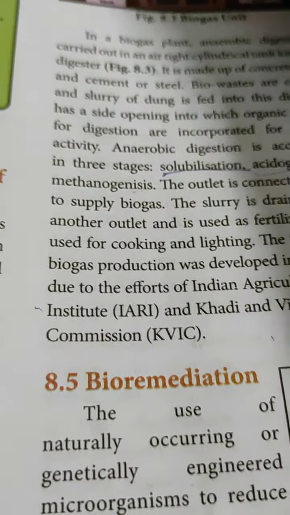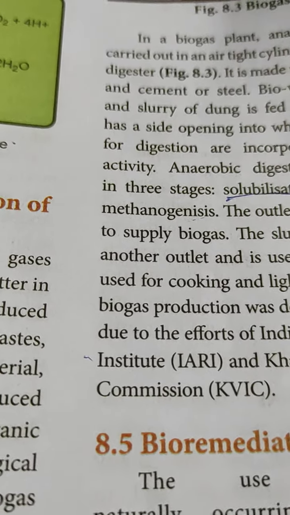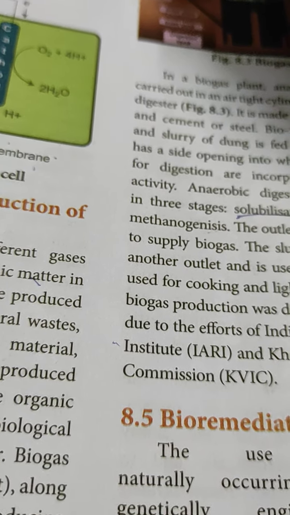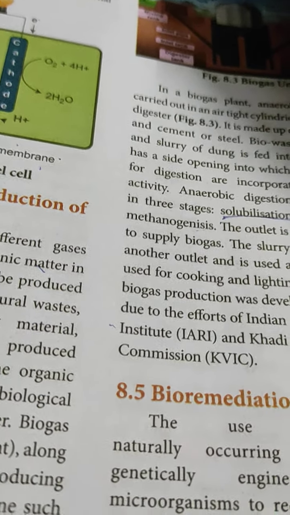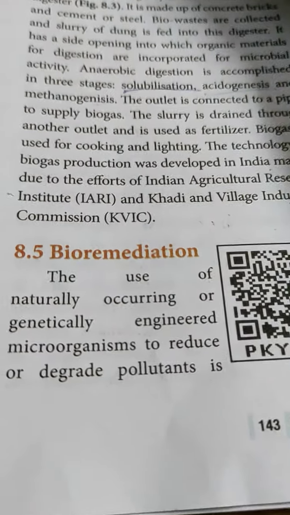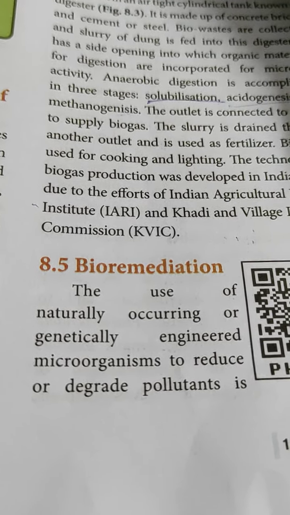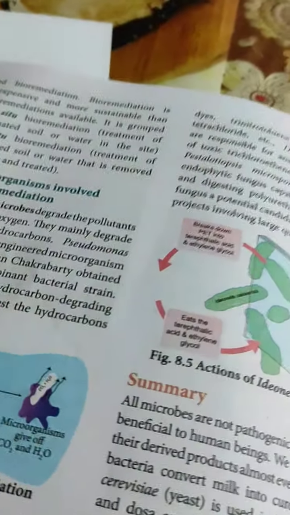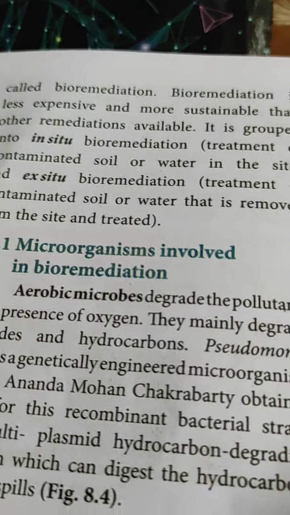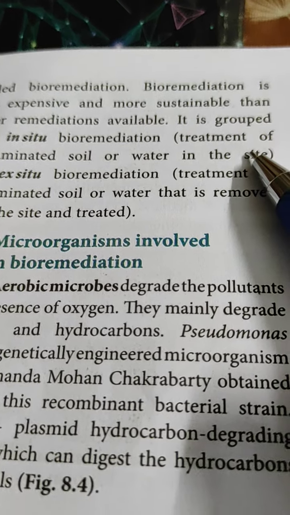Now the next part we are going to discuss is bioremediation. When living organisms, found naturally or produced in the laboratory, are used for reducing the pollutant content in the environment, it is called bioremediation. So the use of naturally occurring or genetically engineered microorganisms to reduce or degrade the pollutants in the environment is called bioremediation. Bioremediation is generally less expensive and more sustainable because it has no side effects. Environmental pollution also will not take place.